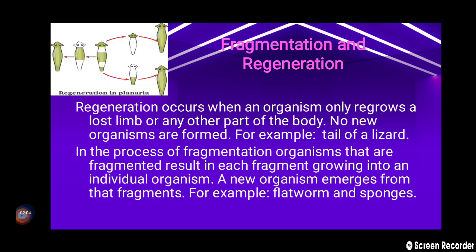Regeneration occurs when an organism only grows a lost limb or any other part of the body. No new organism is formed. For example, the tail of a lizard. In the process of fragmentation, an organism that is fragmented results in each fragment growing into an individual organism. A new organism emerges from that fragment. For example, flatworms and spirogyra.